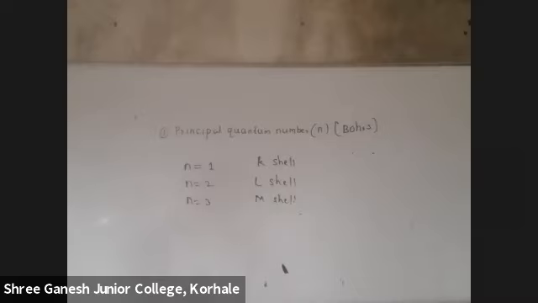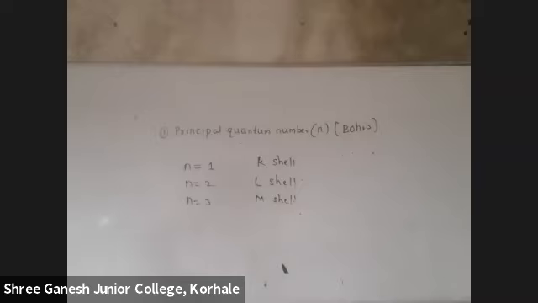Sir, n is equal to 1, it is K shell, n is equal to 2, it is L shell. And why is it telling about size? If I say n is equal to 4, which shell is that? N shell. Means you are imagining, okay, this is the nucleus, first shell, second shell, third shell, and the size will increase. If I say K shell, you will imagine the size is small.